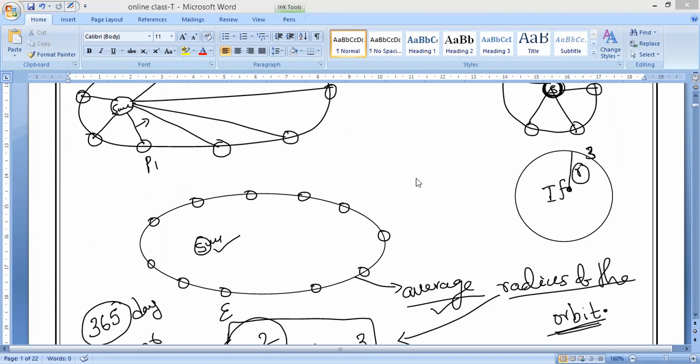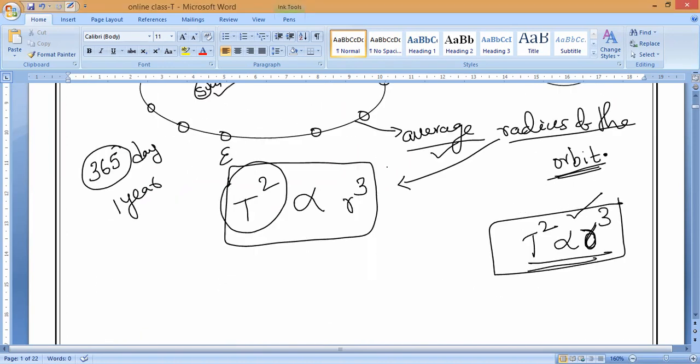So what is Kepler's third law? Everybody can say. Kepler's third law says that the square of the period of revolution of a planet around the sun is directly proportional to the cube of the average radius of the planet's orbit.